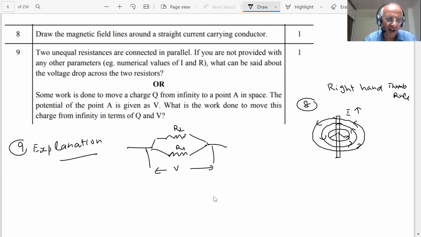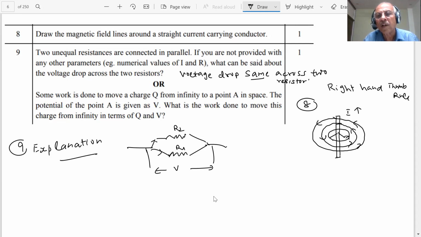When the resistances are in parallel, if this is I1 and this is I2, then I is equal to I1 plus I2, student. The V remains the same. So what will be the result of that, student? In other words, the voltage drop will be the same across the two resistors, because they are in parallel.